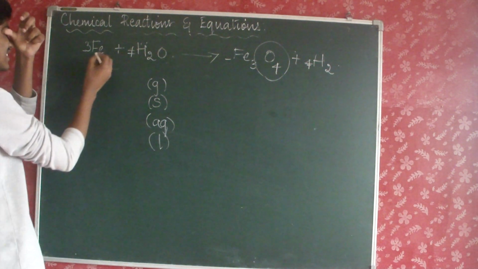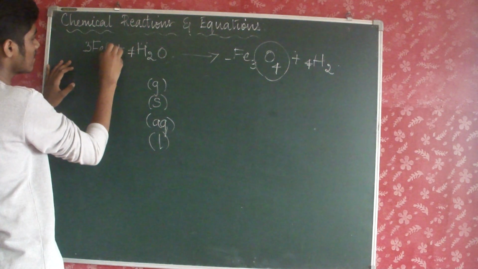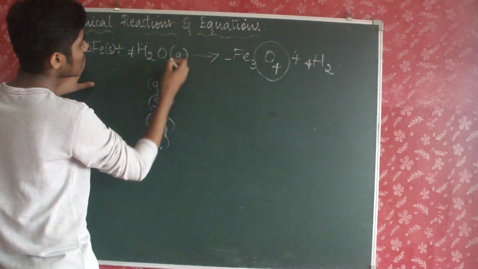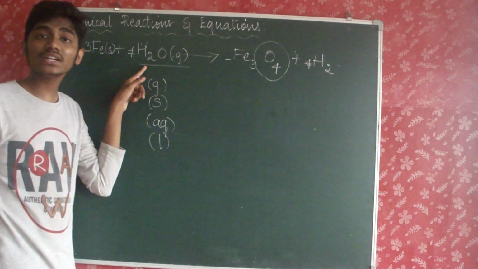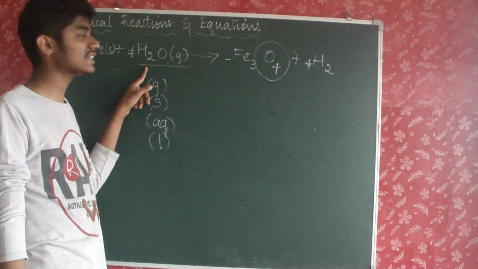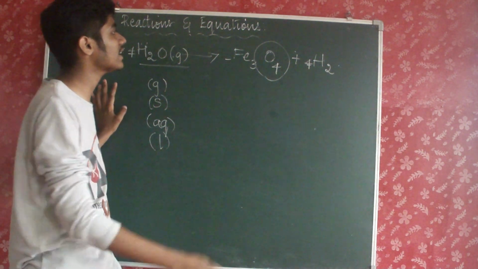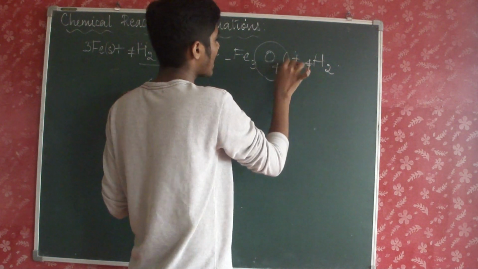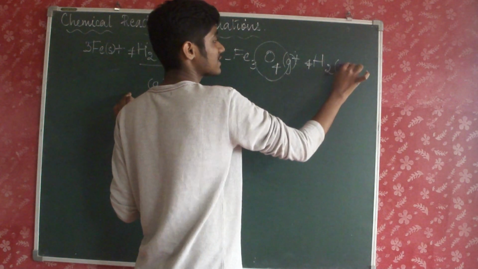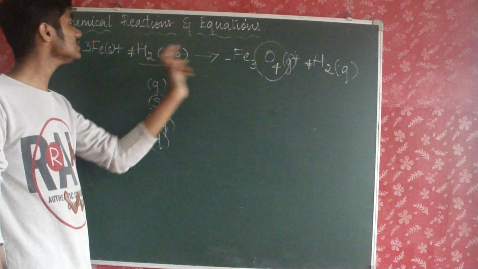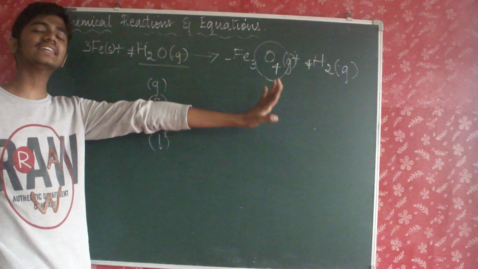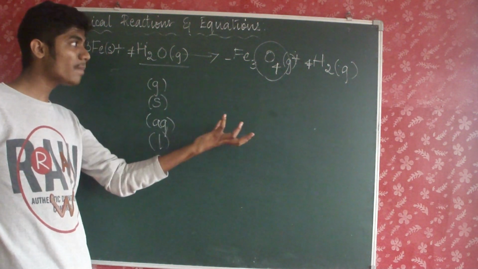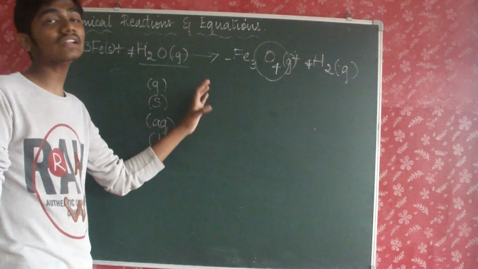Here iron is a solid, we all know that, so we are writing s here. H2O here is actually a gas, because we are taking water as steam, so we are writing it as g. And here it's once again a gas, because it's hydrogen. So this is how you must represent the physical states of the substances present in a chemical reaction, and this is how you have to balance and represent the chemical reaction.